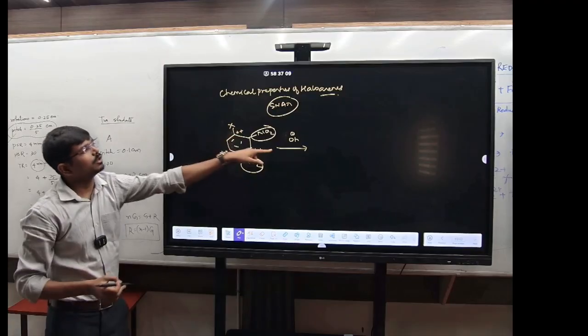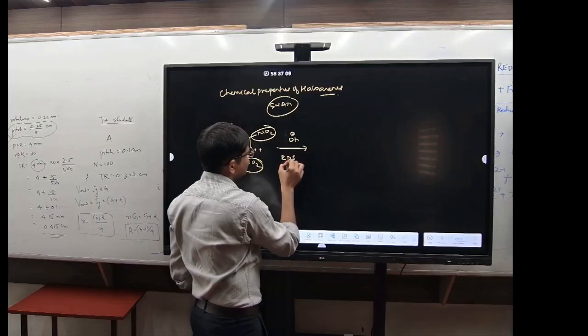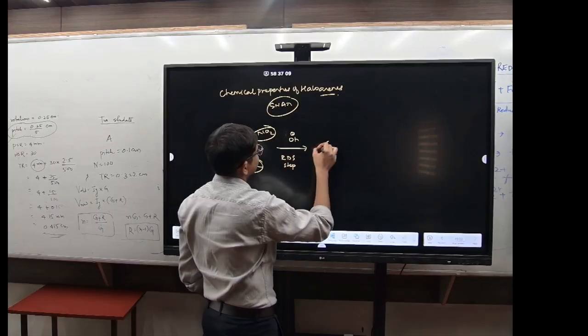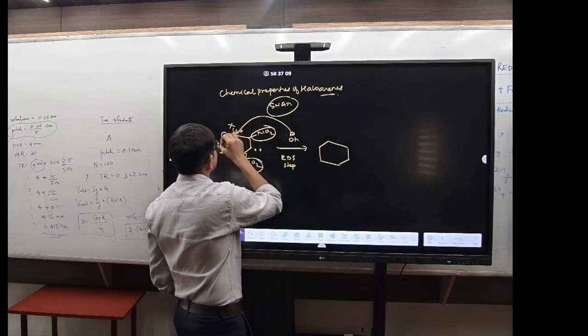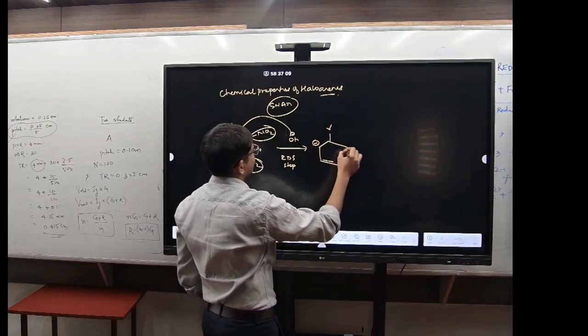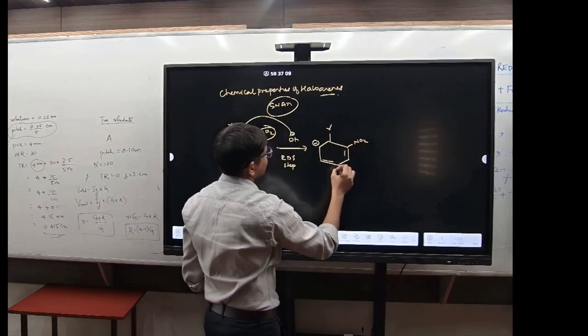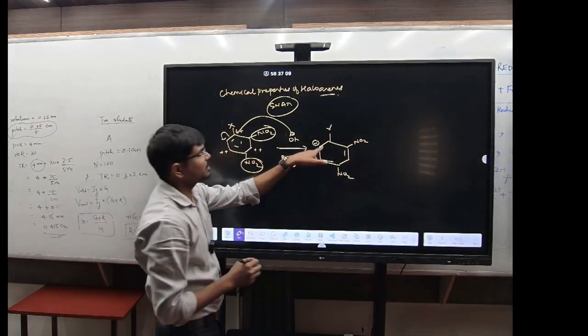So the incoming nucleophile will attack at this position. The RDS step is the first step, so it will form like this. Here it will attack, X goes out, here O-, double bond, NO2 and NO2. Got it?